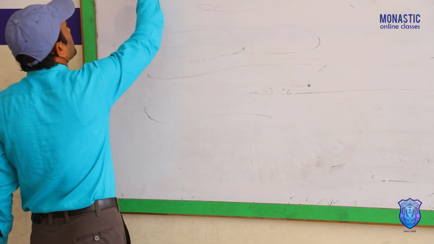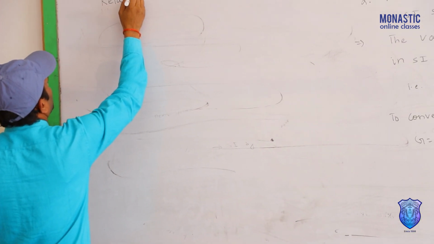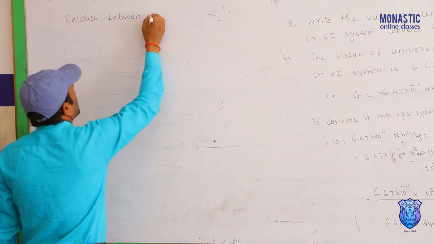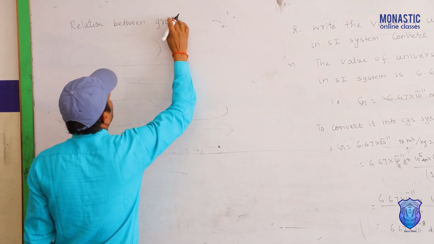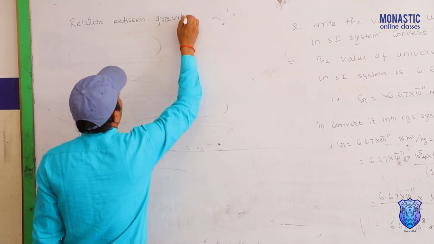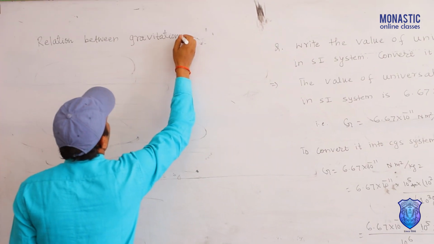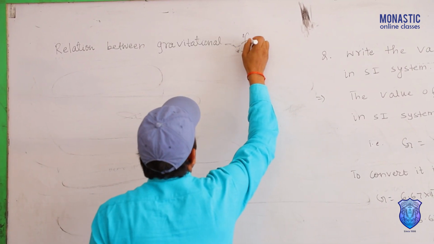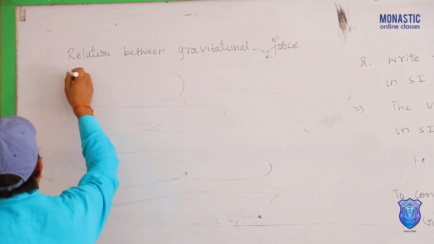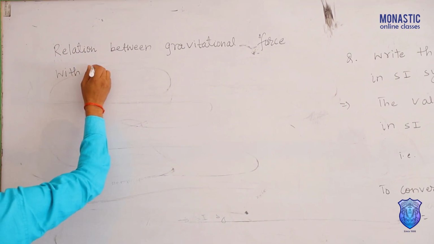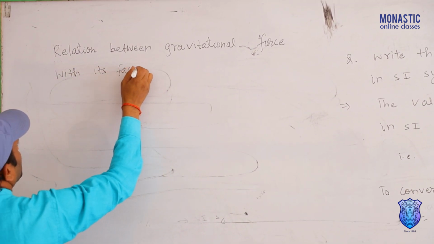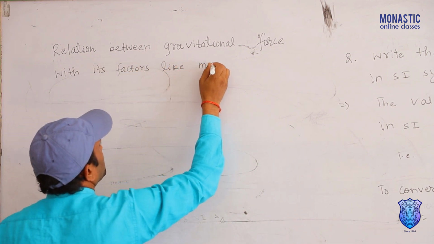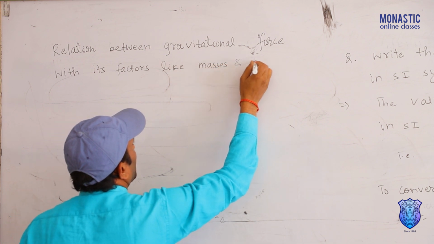The relation between gravitational force with its factors like masses and distance.